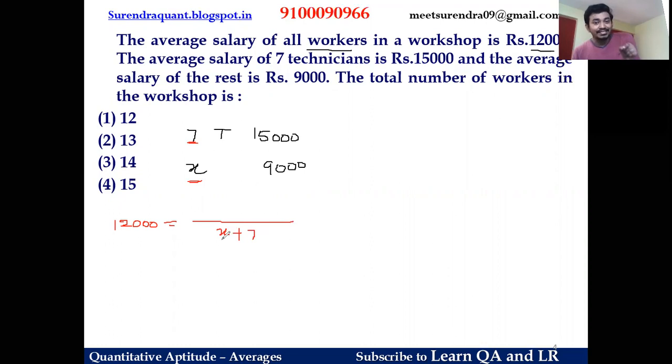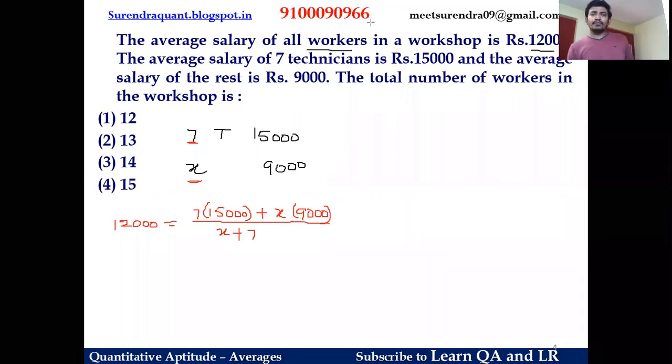So X are the rest of the employees, 7 are technicians. What about the sum of the salaries then? 7 technicians with 15,000 average. What is the sum of salaries? Average times number of persons. And what about these X employees with average salary 9,000? So this is X into 9,000. So if we simplify this, we'll get the answer, right?